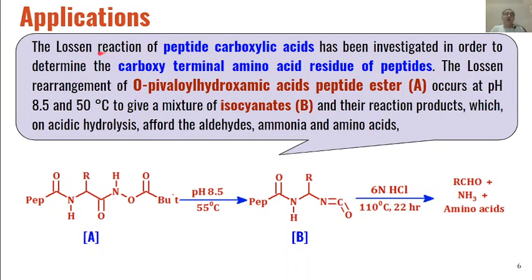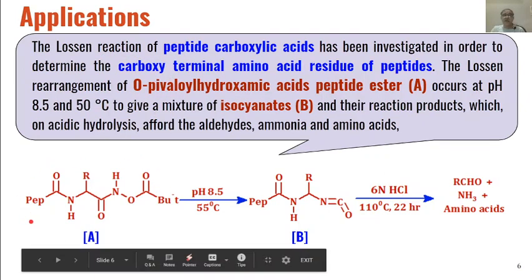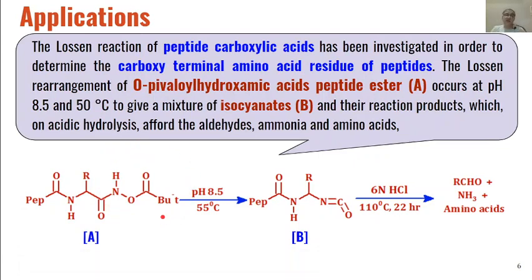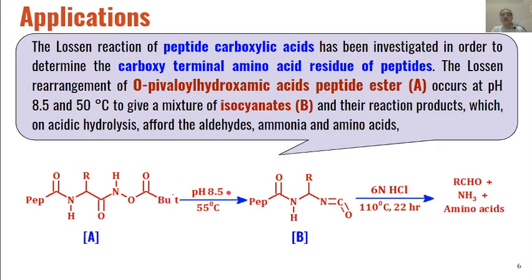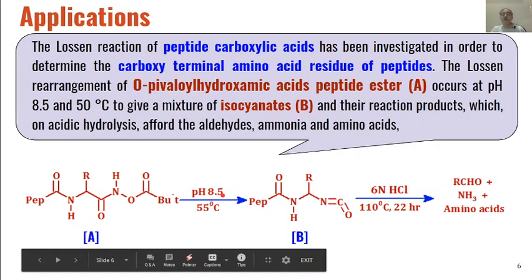Similarly, the Lossen reaction of these types of peptide carboxylic acids gave us these types of peptide esters, and these peptide esters, when they are heated at 55 degrees centigrade under alkaline pH, that is of the order of 8.5, give a mixture of isocyanates of this type.